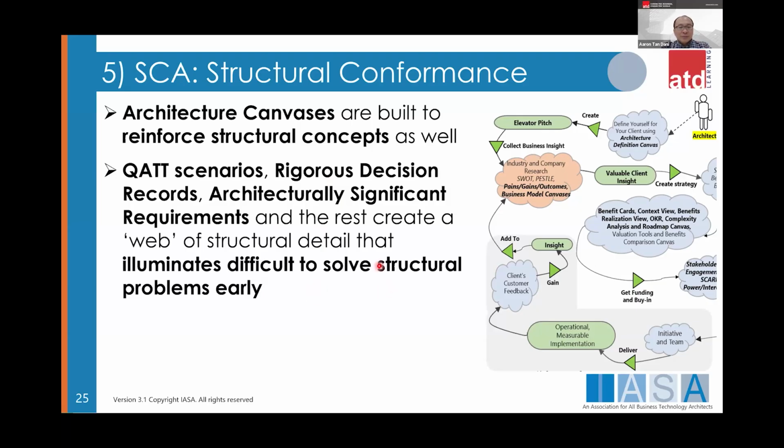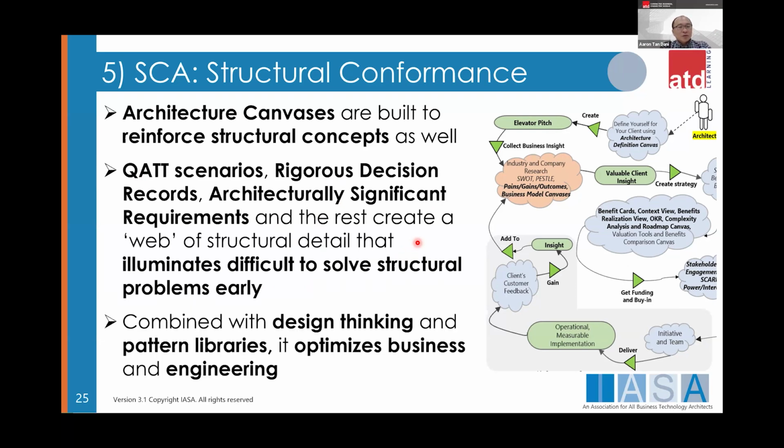So basically, something that the problem that we foresee down the road, we bring it up front. That's I think the main objective of architecture. So Canvas just put this format and present it to us much earlier before we anticipate thing to happen. Yeah. And of course, combined with design thinking and pattern library, yeah, optimizes business and engineering. So this is basically the thinking behind the structural canvas approach, right?